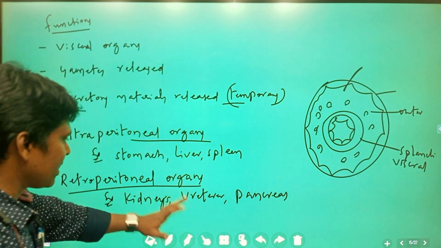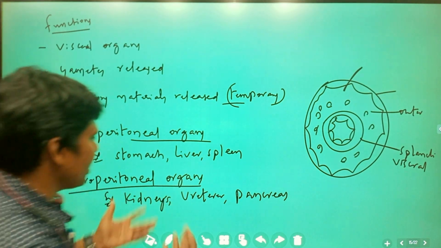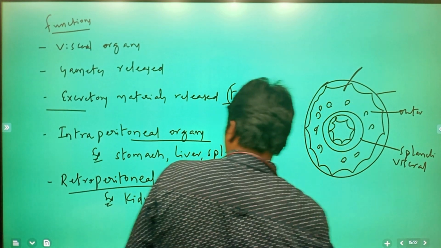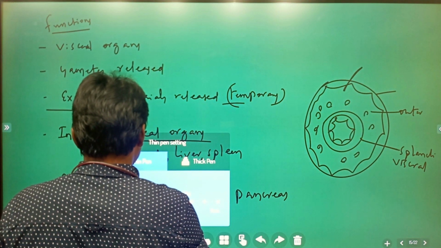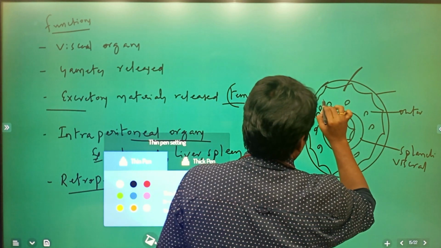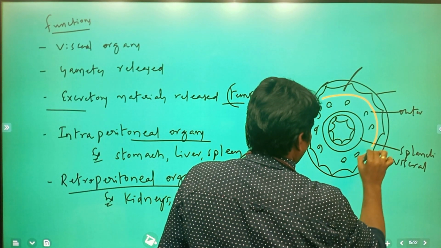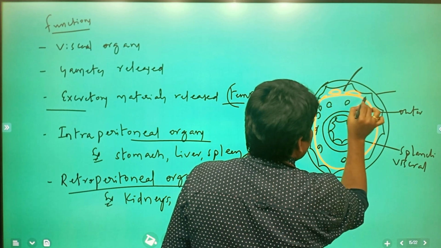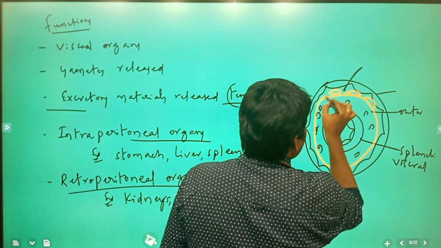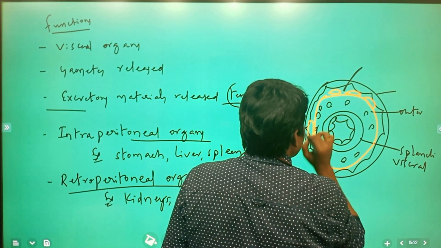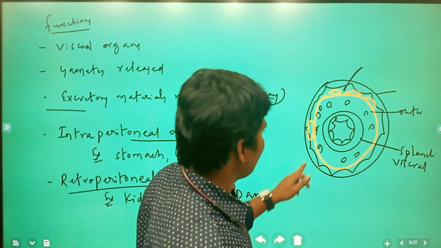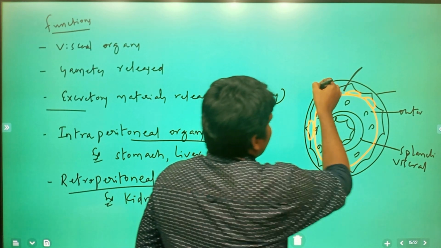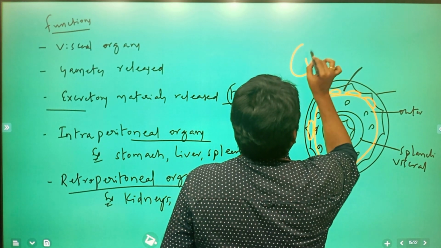So these are the examples of retroperitoneal organs. Where are they located? Here, whatever wall exists, the outer layer, in this region, suppose here these kidneys are located. Suppose this is the kidney.